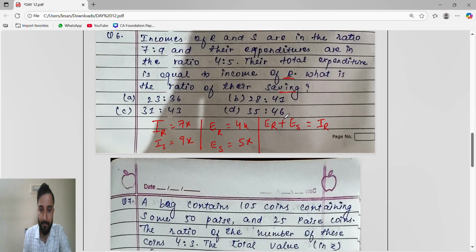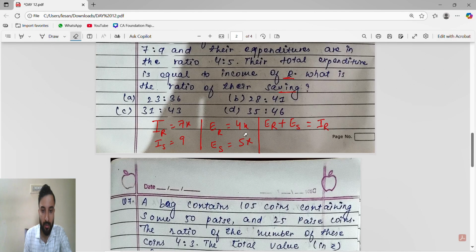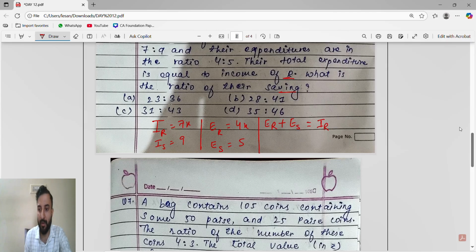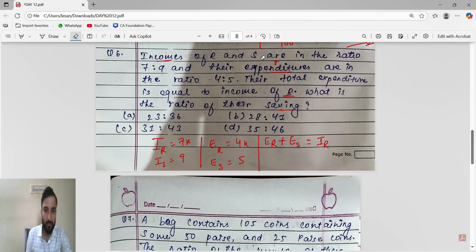ठीक है भैया. So see, from here what we will get. Sorry यार. So guys, for income I will take as X, for expenditure we will take it as Y. I am writing ulta, sorry.